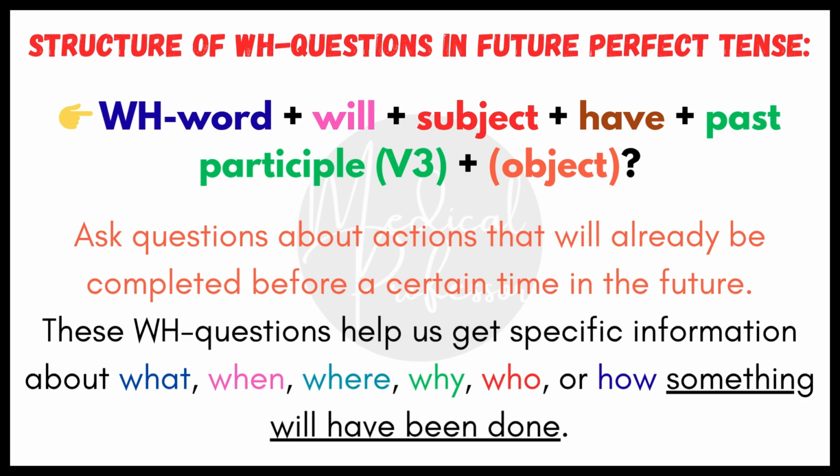Let's break down this structure. What is WH word? The function is to ask a specific question. What, when, where, why, how. Will. Future auxiliary. Subject, person or thing doing the action. For example, you, she, they. Have. Always have, never has in this tense. Past participle. V3 form of the verb. For example, finished, gone, eaten. And object. It's optional depending on the verb. For example, the work, the meal, etc.